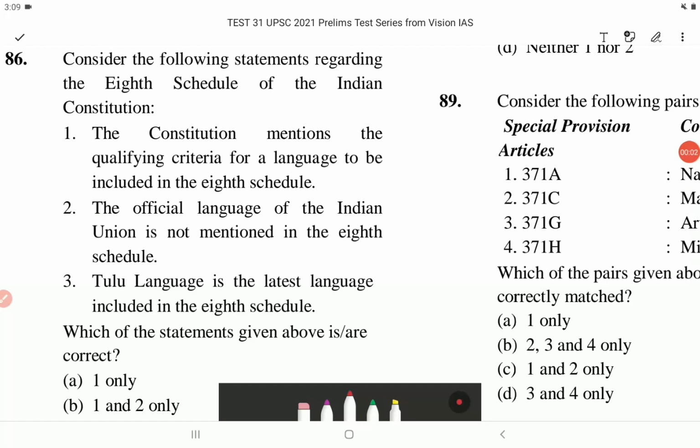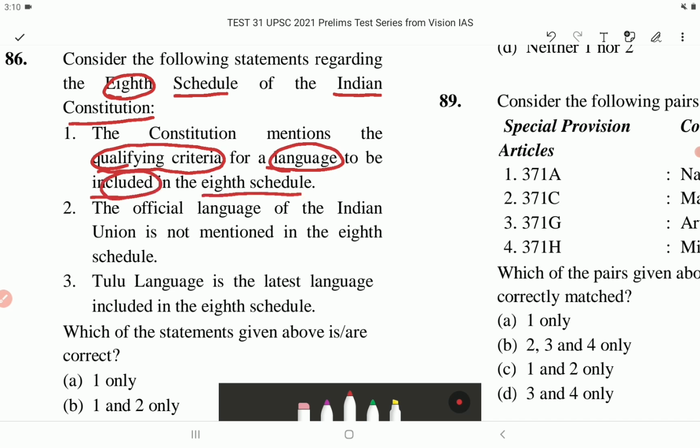Question number 86. Consider the following statements regarding the 8th schedule of the Indian Constitution. Number 1. The Constitution mentions the qualifying criteria for a language to be included in the 8th schedule. This is incorrect. It is not mentioned. The criteria is not being mentioned. So the Constitution does not mention a qualifying criterion for a language to be included in the 8th schedule.